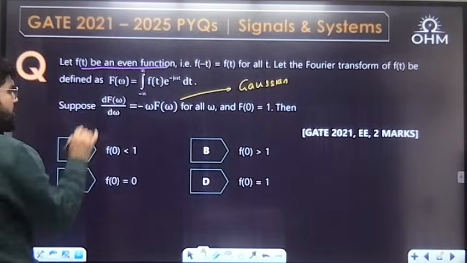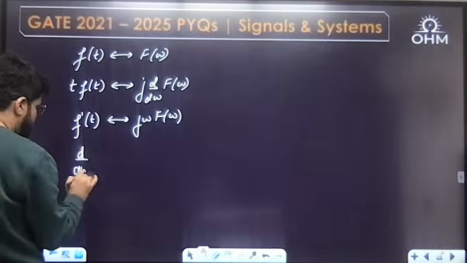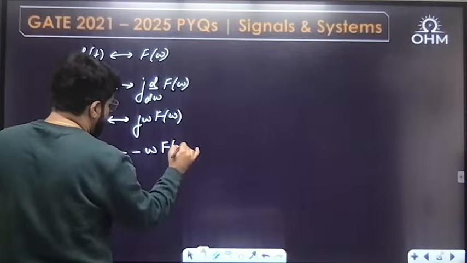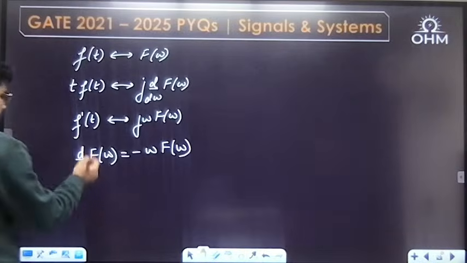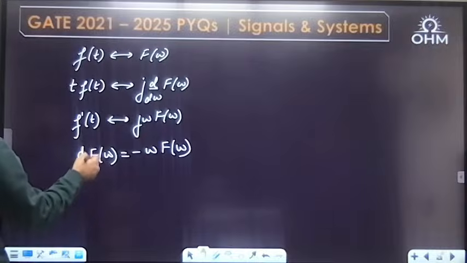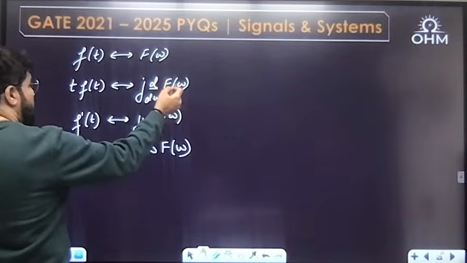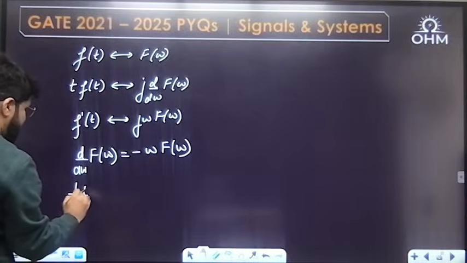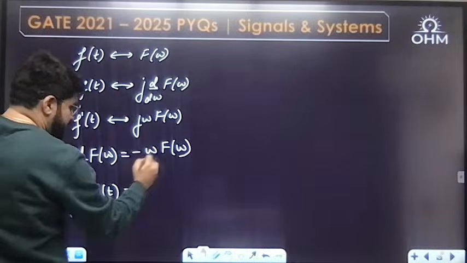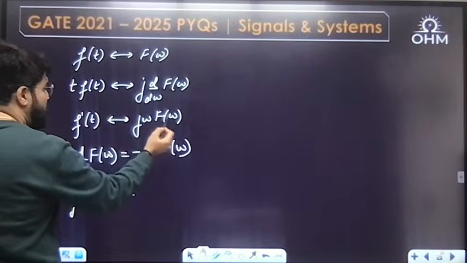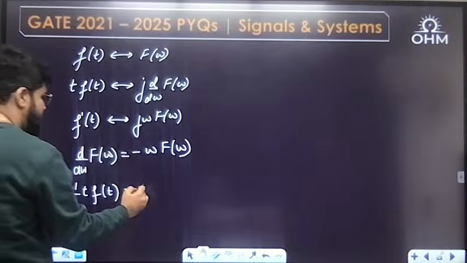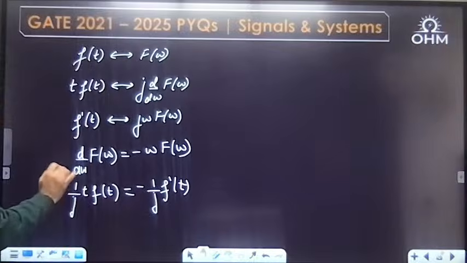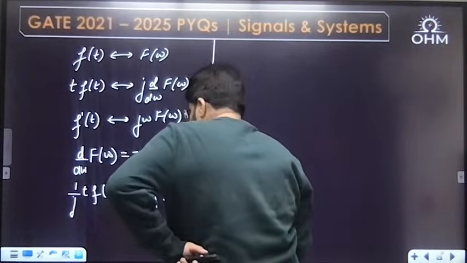Now what is given to you? d by d omega of F(omega) is minus omega F(omega). Now convert to the time domain. d by d omega of F(omega) is the Fourier transform of which signal? Shifting j to the other side, it is 1 by j t f(t). Right side also you convert to the time domain: omega F(omega) is the Fourier transform of 1 by j f dash t. The minus is separately given, so this j part is cancelled.